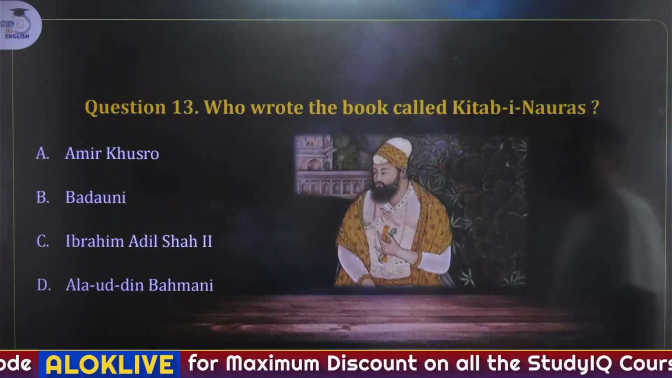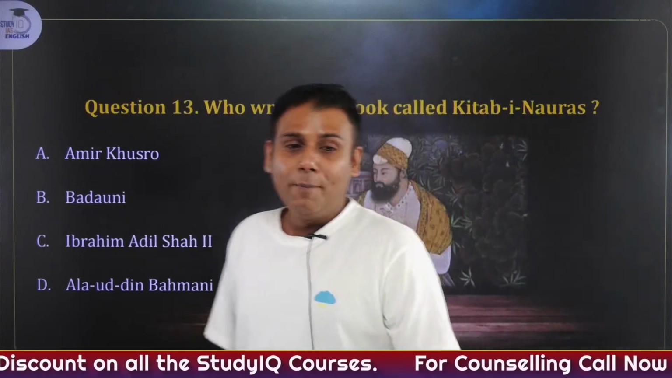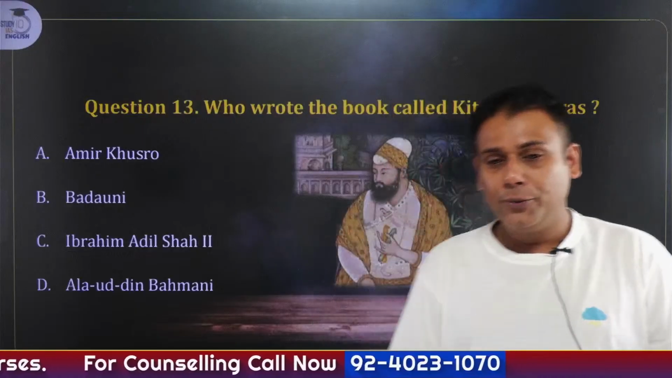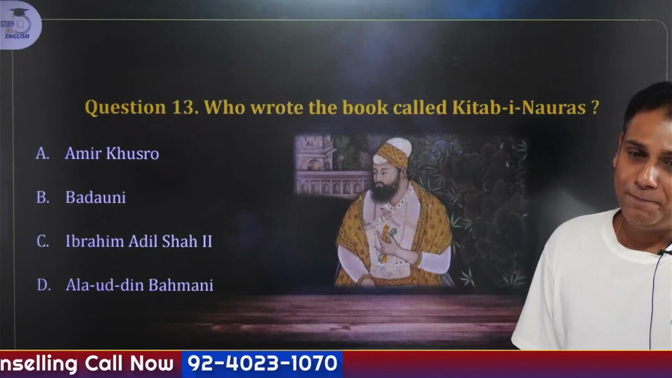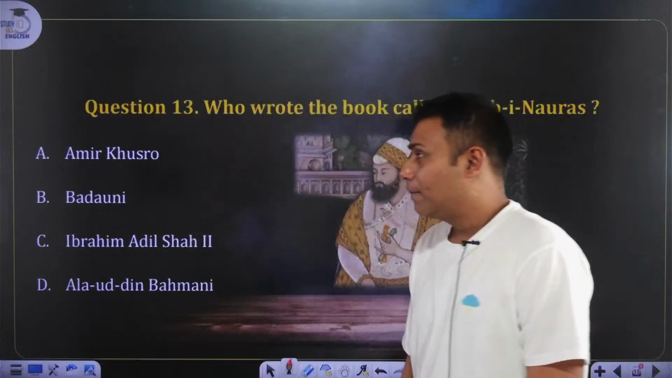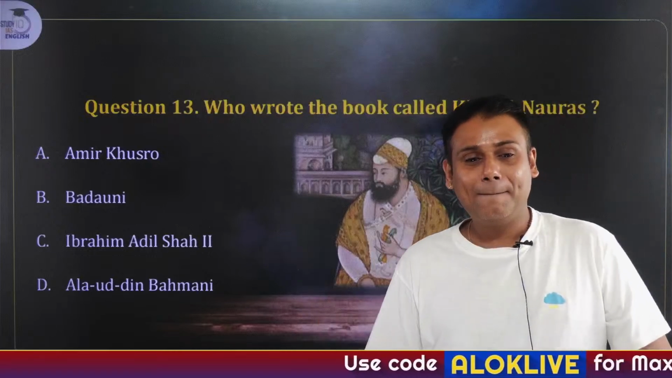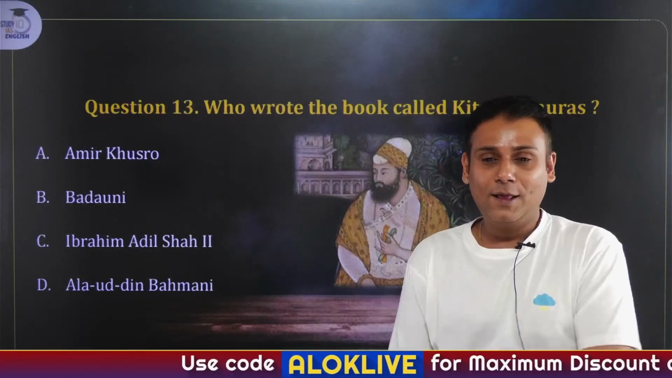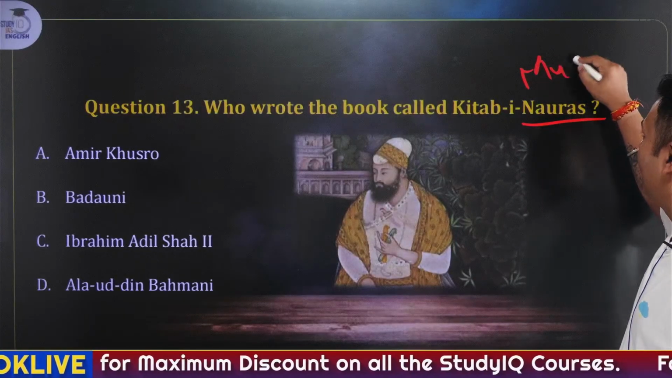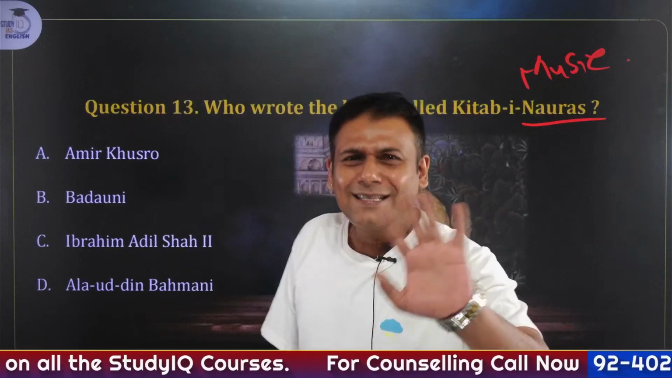Who wrote the book called Kitab-e-Nauras? Amir Khusro, Badayuni, Ibrahim Adil Shah II, Alauddin Bahamani. Yes, Kitab-e-Nauras. A wild guess? It's a book on music. Just a wild guess. Take a wild guess, guys.